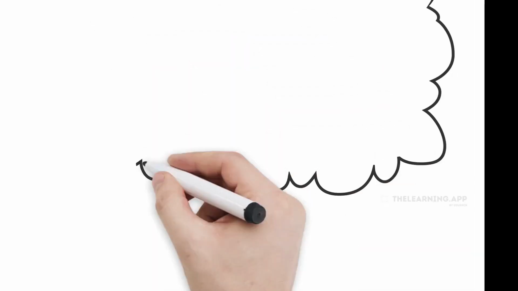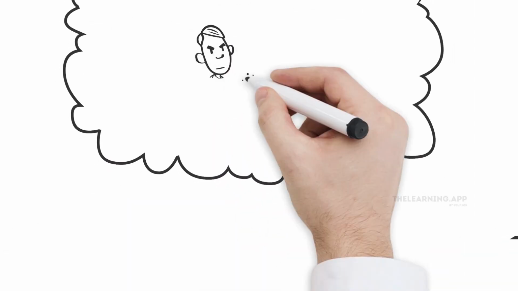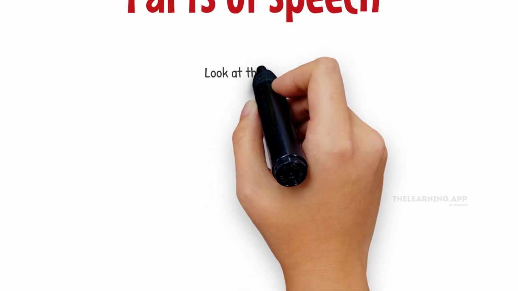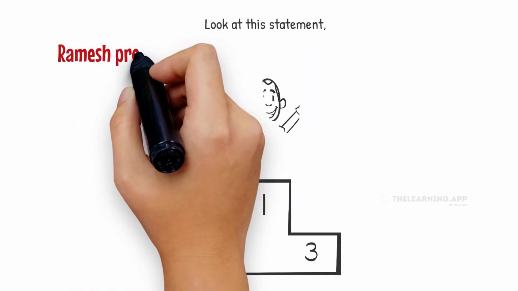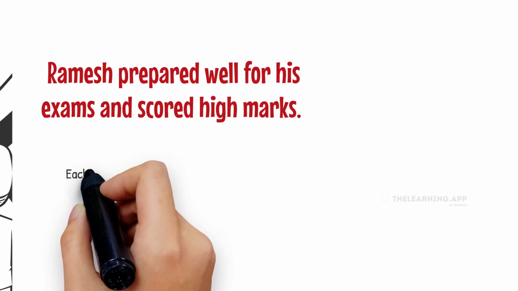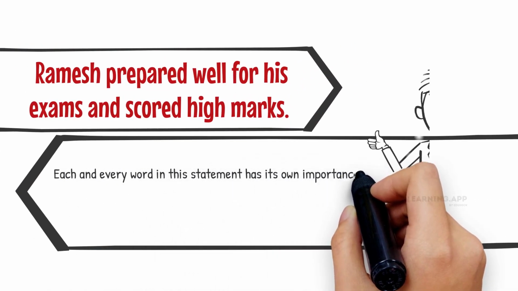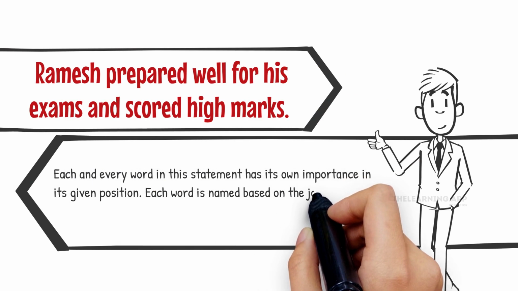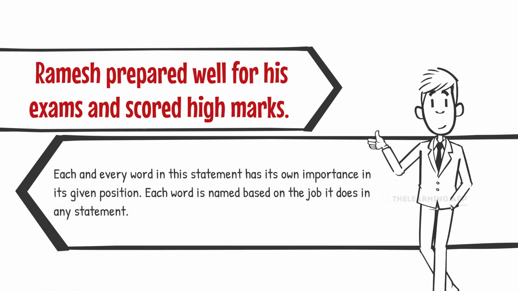Hello students, in this video, let's have a look at parts of speech. Look at this statement: Ramesh prepared well for his exams and scored high marks. Each and every word in this statement has its own importance in its given position. Each word is named based on the job it does in any statement.